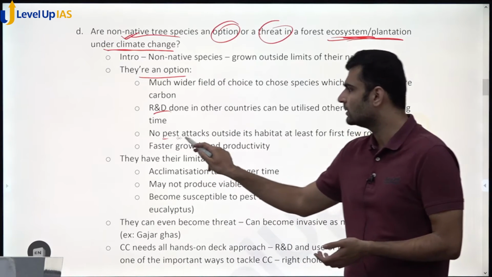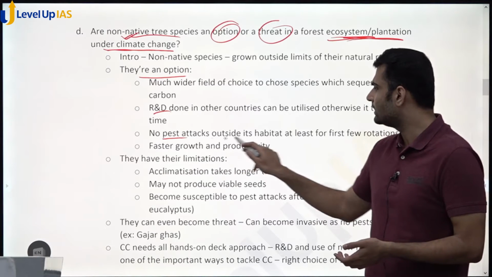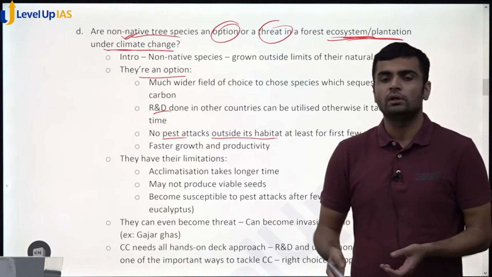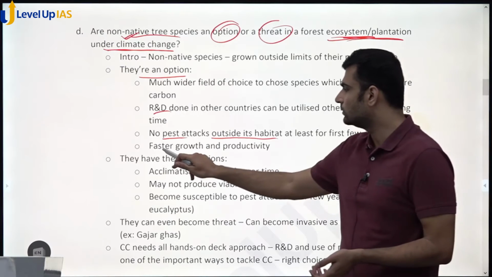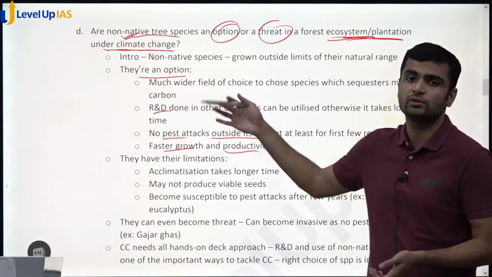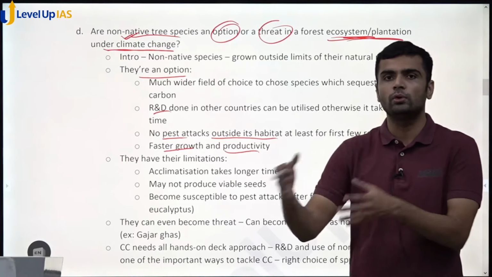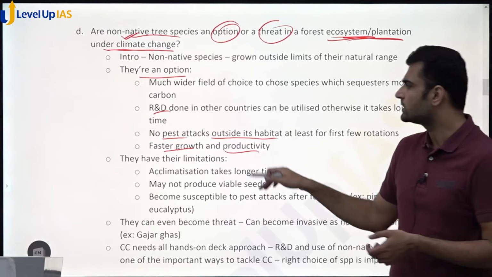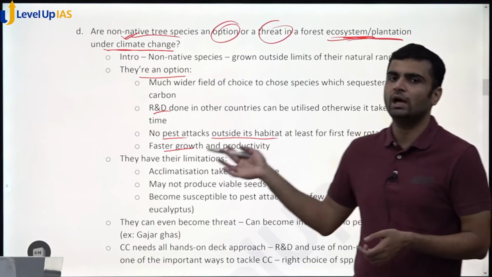So pest attacks outside its habitat don't happen, at least for a few rotations. Then it grows fast and productivity is higher because there are no pest attacks. Local pests don't know that species, so pest attacks initially don't happen, but they have their limitations.